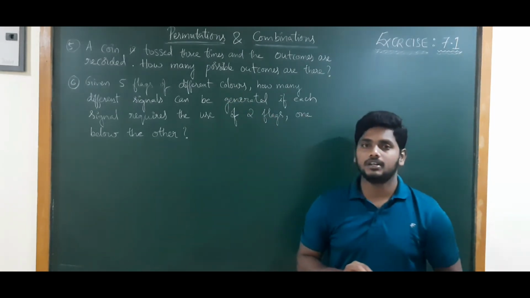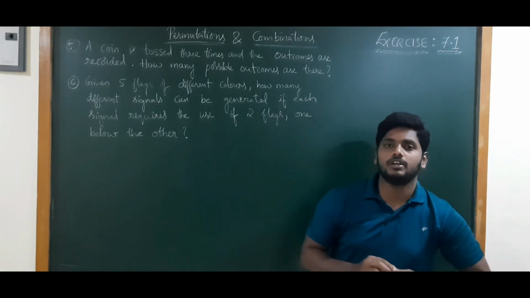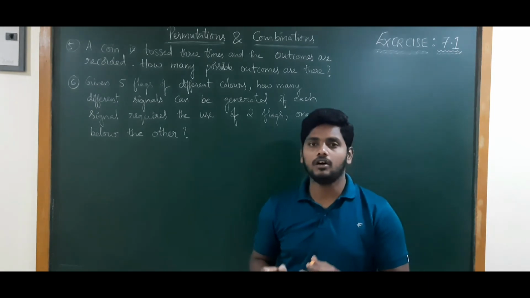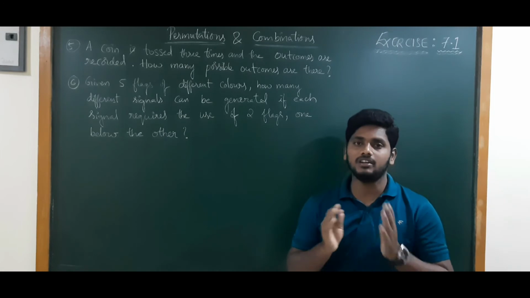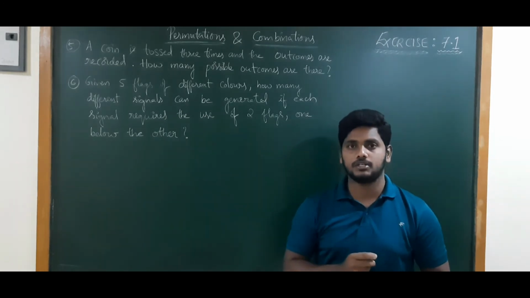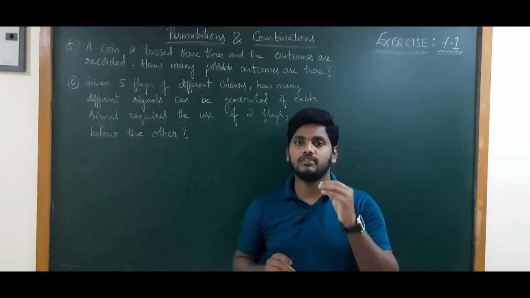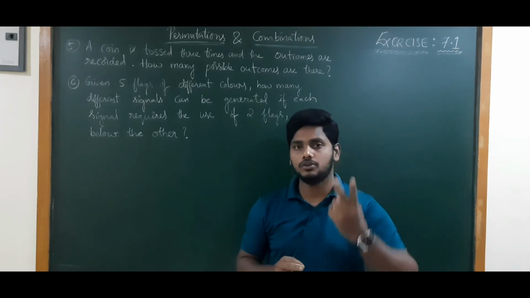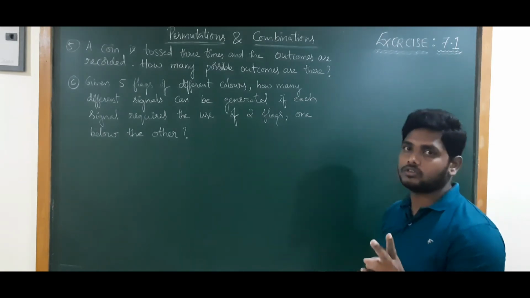Remember, whenever we toss a coin, if we toss one coin, generally we will discuss about head or tail, right? Either head will come or tail will come. So total number of possible outcomes are head or tail, two possible outcomes. But what will come? Either head or tail, only one will come. But when we are talking about all possible outcomes, it will be 2 outcomes. That means if we toss a coin once, we will get 2 outcomes.